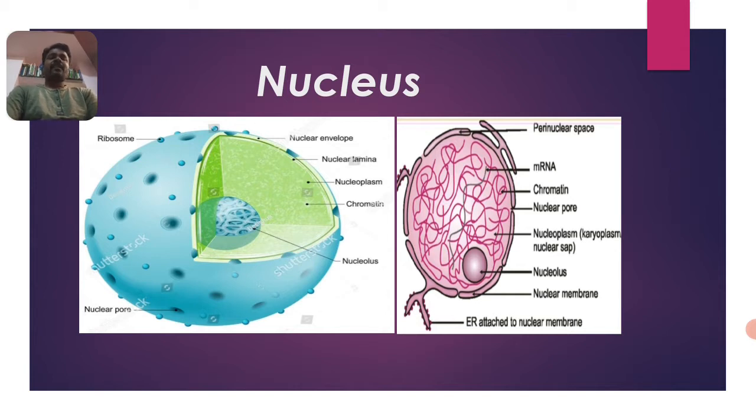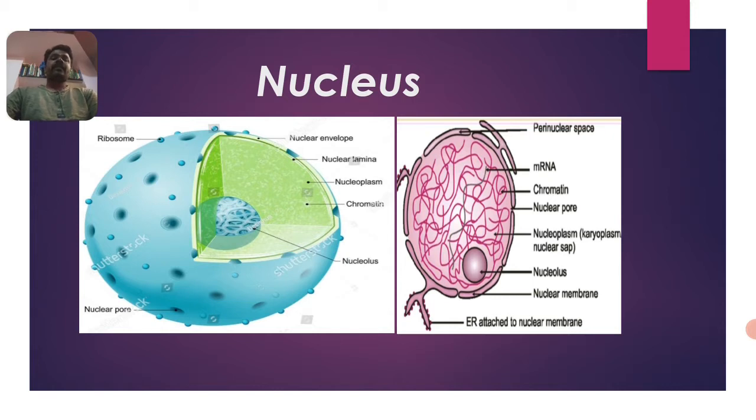Today we are going to discuss another cell organelle, that is the nucleus. Before that, yesterday we already discussed two smaller cell organelles: one is peroxisomes and another one is vacuoles. In peroxisomes, there are three different kinds of enzymes which are enclosed in vesicle-like structures. Those are called peroxisomes.